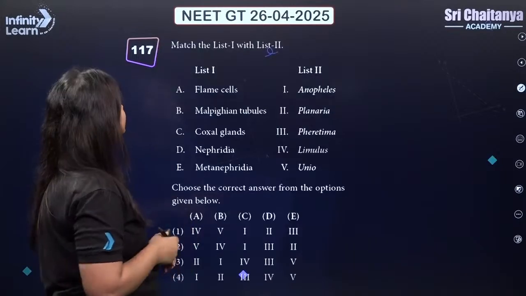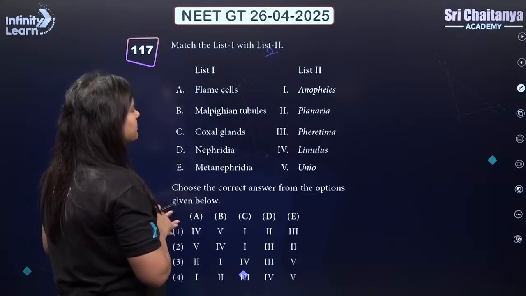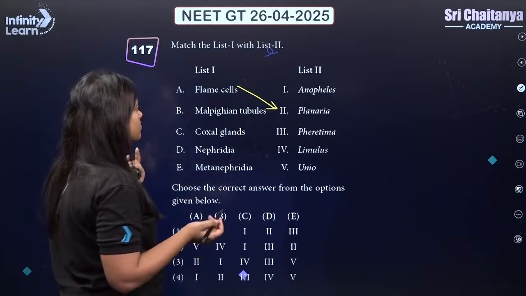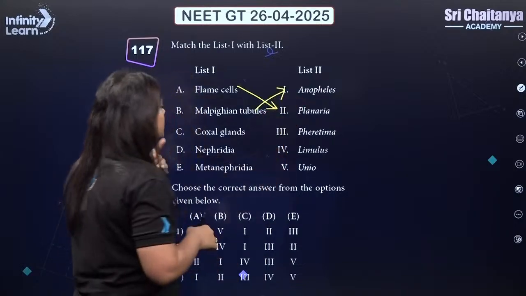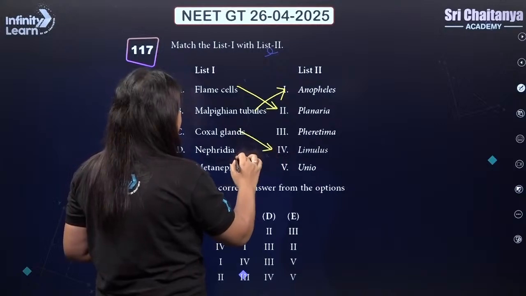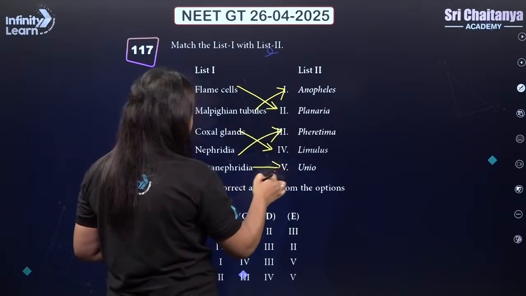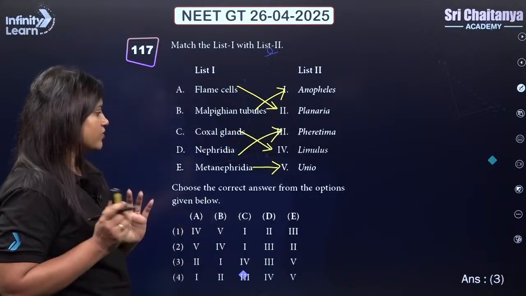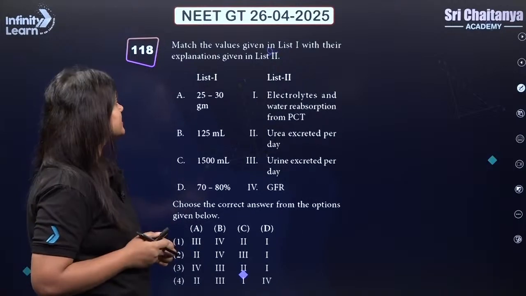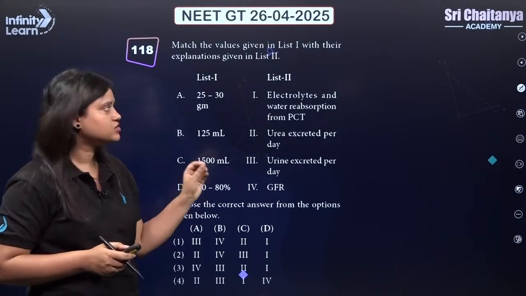Okay. Next. Flame cells for osmoregulation and excretion will be there in planaria. Malpighian tubules are there in arthropoda, so I will match it with Anopheles. Coxal gland will be there in Limulus. Nephridia in earthworm, that is Pheretima, and metanephridia in Unio, right? So we have here correct answer as 3. Okay, next. Now here again we have one match the following question. Let's do it.